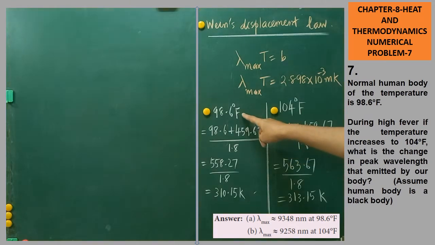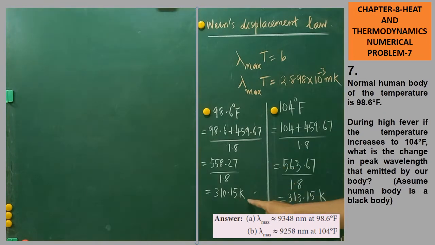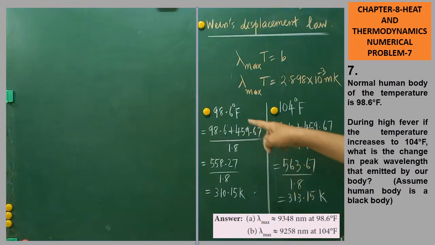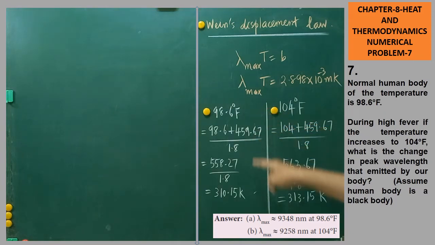First you have to convert 98.6 degree Fahrenheit into Kelvin. So this is the method. Are you clear? 98.6 degree Fahrenheit is equivalent to 310.15 Kelvin. 104 degree Fahrenheit is equivalent to 313.15 Kelvin.